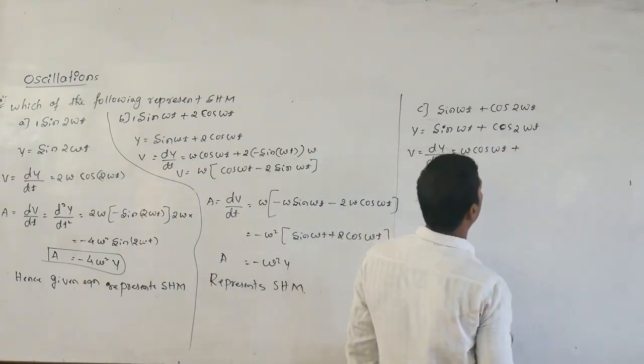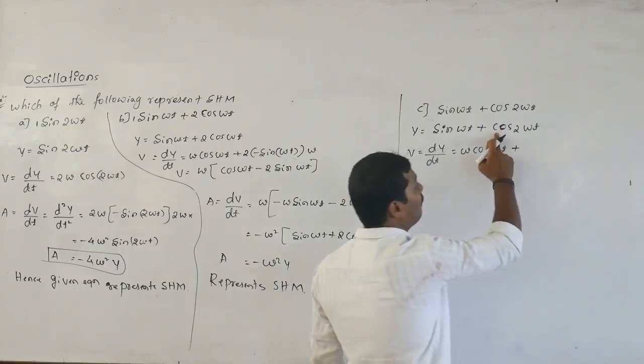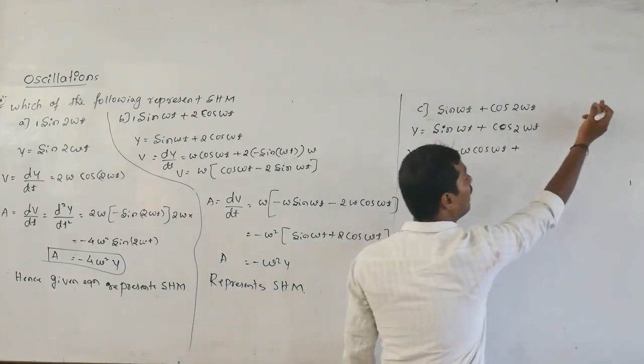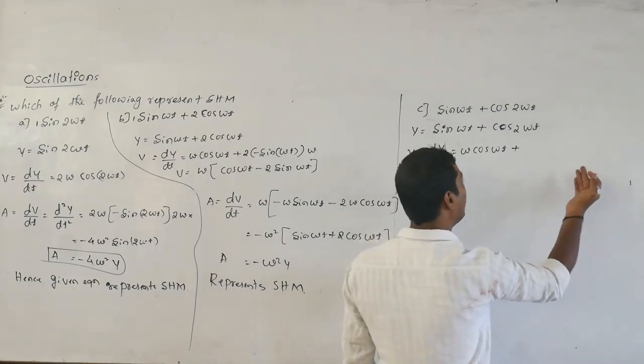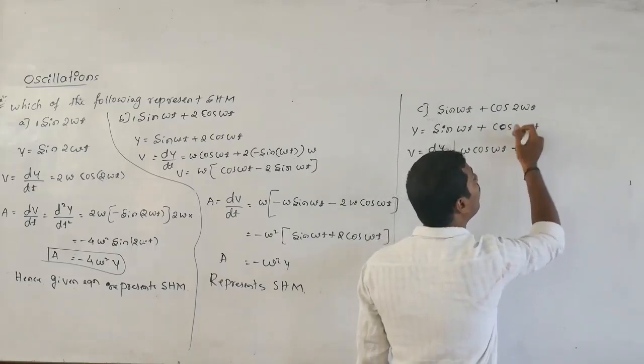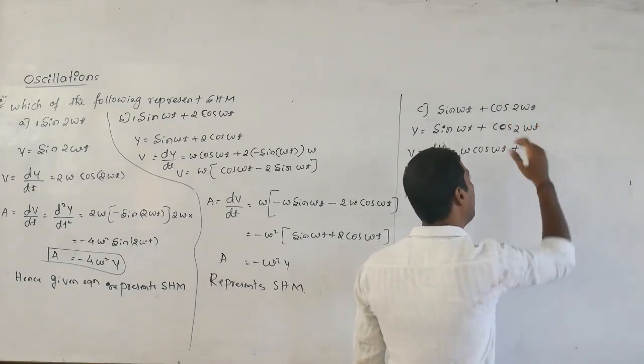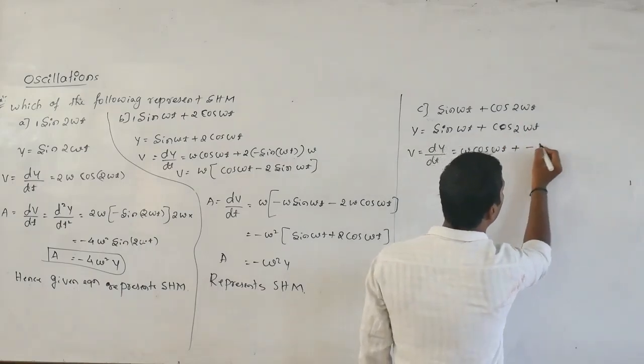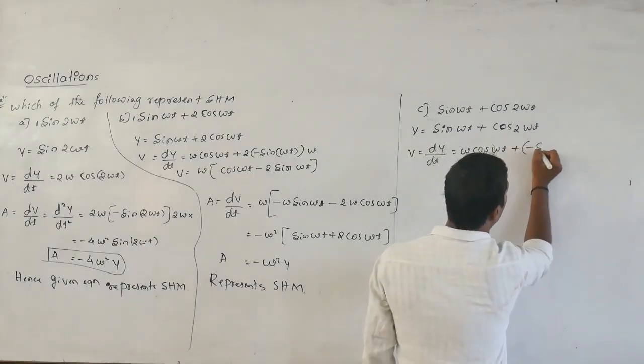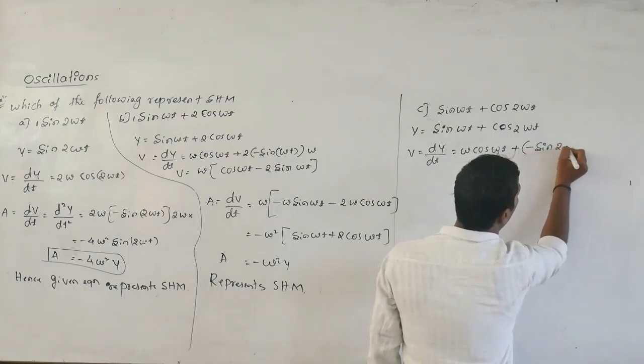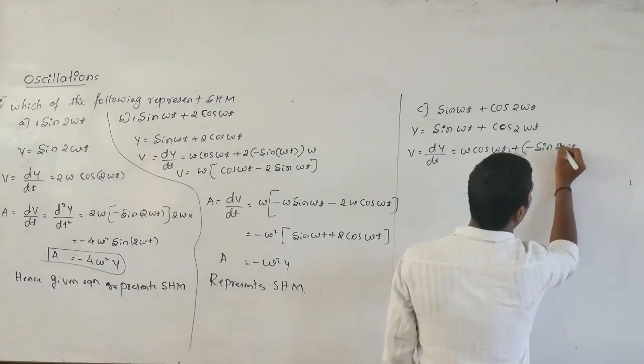Then plus, differentiation of cos omega t is nothing but sin omega t. This angle is 2 omega t, so 2 is there. Total angle we have to write here. Minus of, differentiation of this one is minus of sin of 2 omega t.